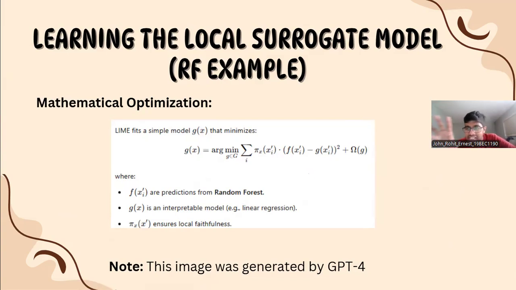So what does this equation signify? LIME is solving a weighted regression problem where samples close to x naught are given high importance when fitting the local model. By solving this optimization with the help of LIME, we build a simple model that behaves similarly to the complex model in the local neighborhood around x naught.